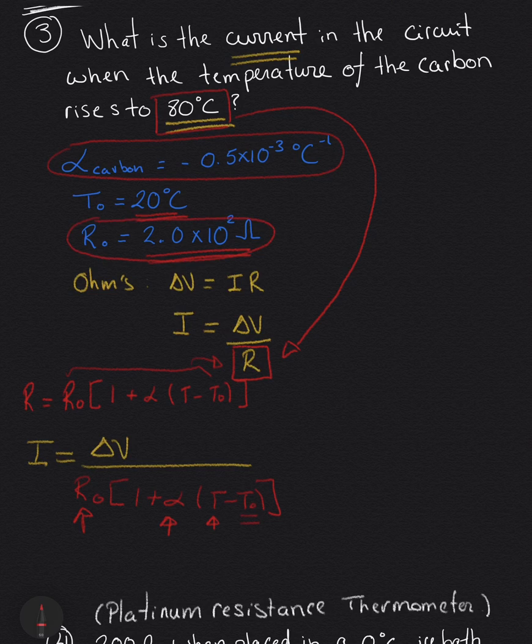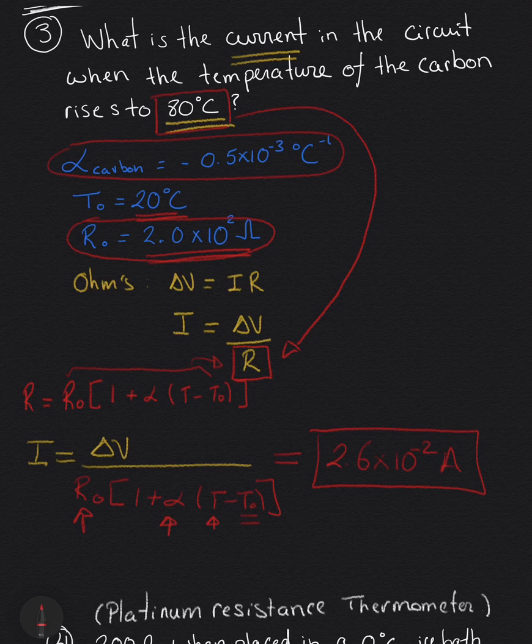Okay, so I'm going to plug these values into the calculator all in one go, and I will get a current of 2.6 times 10 to the negative 2 amps. And you are done with that question. That is all there is.